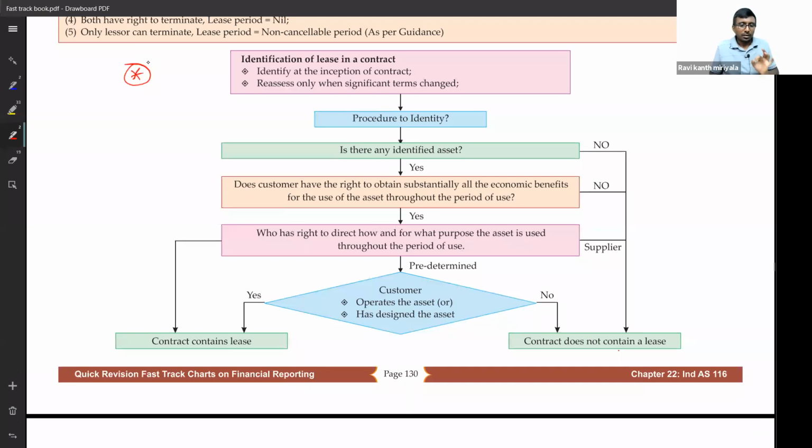What is it? Listen, practically we have seen this kind of situation in many companies. As per Indian GAAP, it was not specific. That's why we never followed. But as per IFRS, it is very specific. We must follow this. What is it? I'll try to say one small example, then you may catch it better.